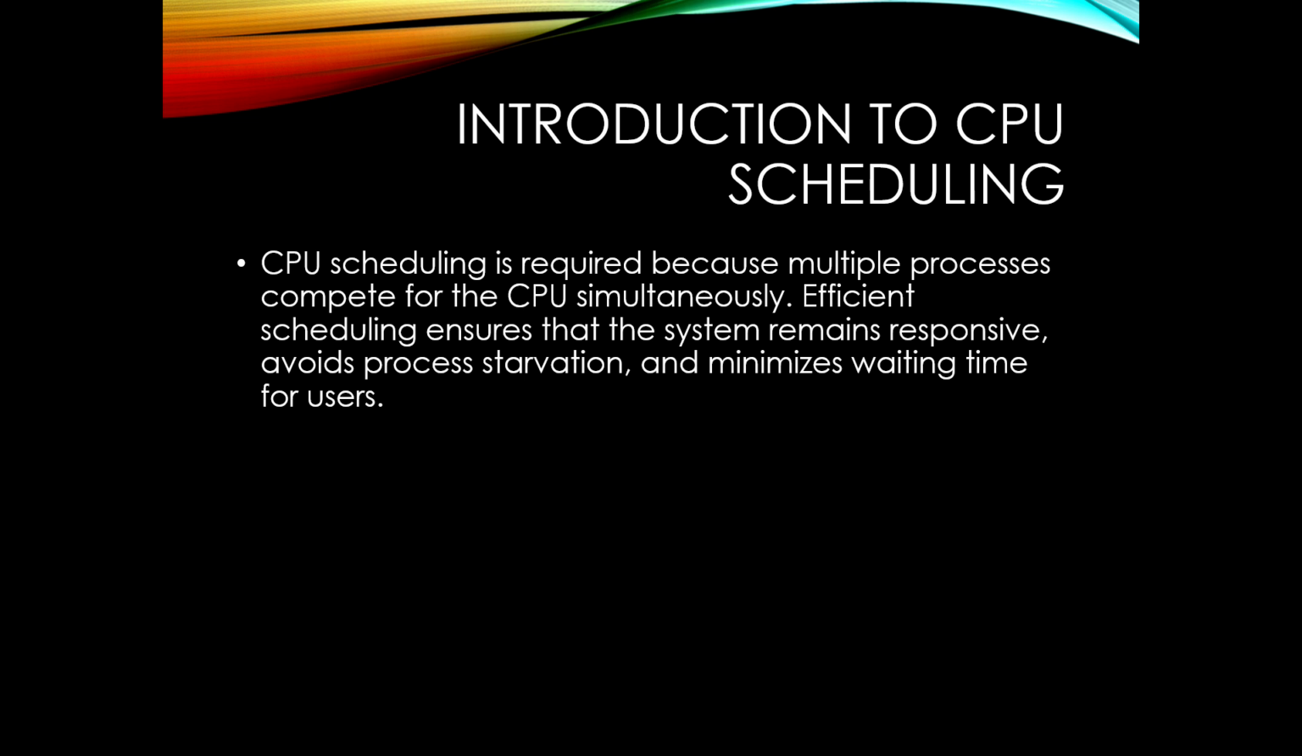The main goals of CPU scheduling are maximizing CPU utilization, that is, keeping the CPU busy at all times, and minimizing waiting time, reducing delays for processes. Then ensuring fairness, that is, no process should wait forever, and optimizing response time. Interactive programs should respond quickly. And then improving throughput: more tasks completed in less time.